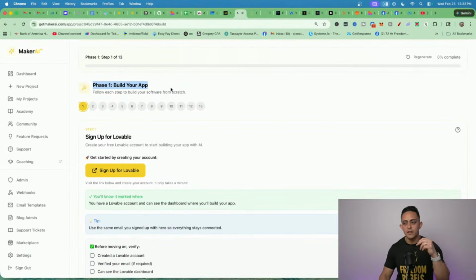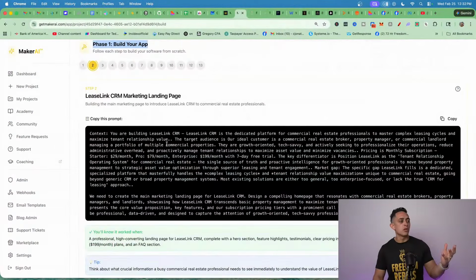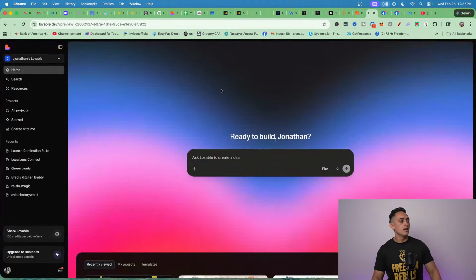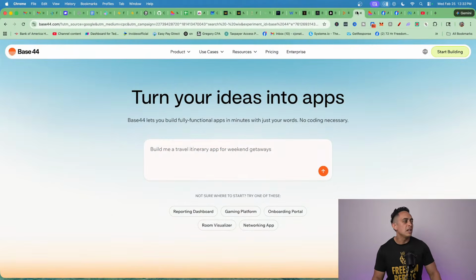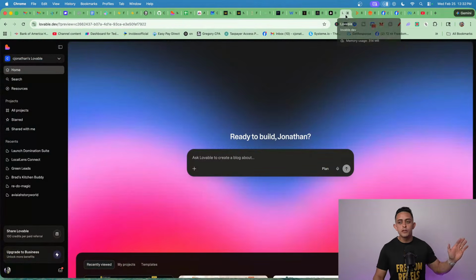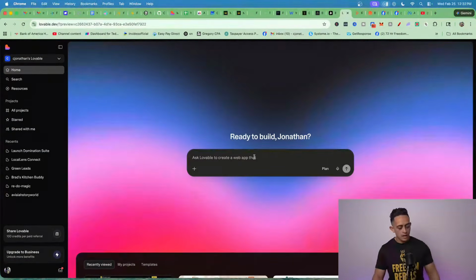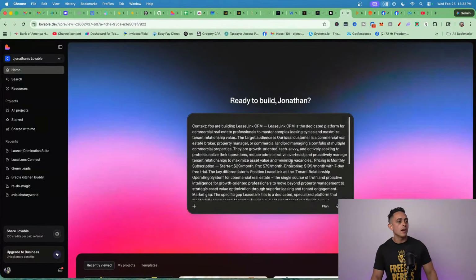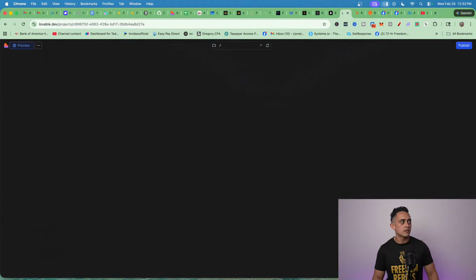So let me show you how this works. As you can see, this is the first prompt that you would copy. I would just literally copy this into whatever you want. In this case, I would do Lovable. Again, you can use something like Bolt if you wanted, Base44. For most people, I do recommend Lovable. It's one of the easiest ones that you can use. And you simply just copy that in here, and then it'll start to build. So I'm going to let that start to build.